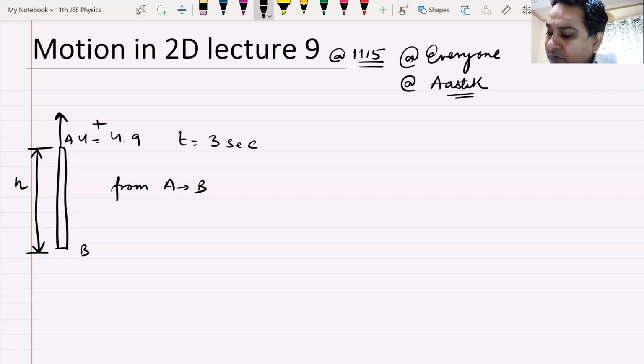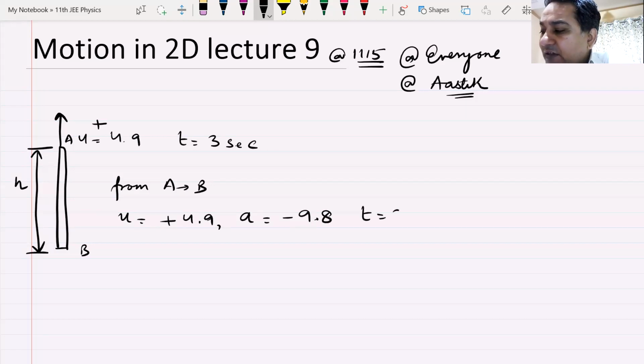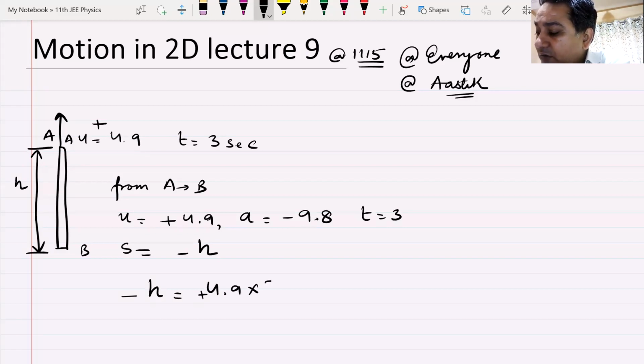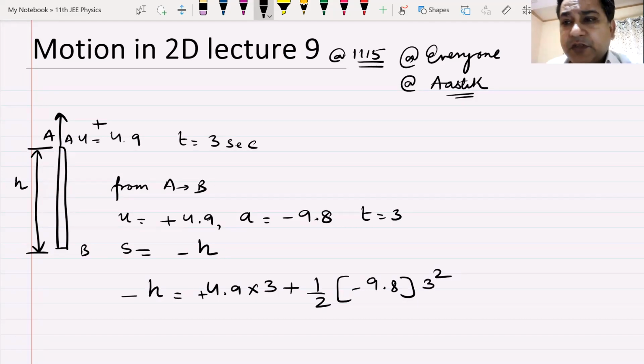From A to B, u is plus 4.9. Acceleration is minus 9.8. Time is 3 seconds. Displacement s is minus h. Why is it minus? Because you are going from top to down. You put minus h is equal to plus 4.9 into t plus half into minus 9.8 into t squared, and you will get your answers. Okay, I hope you understand this.